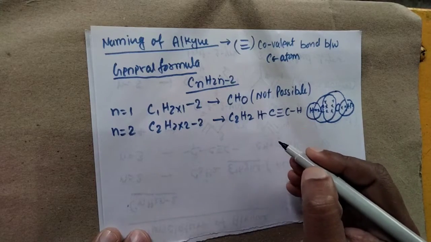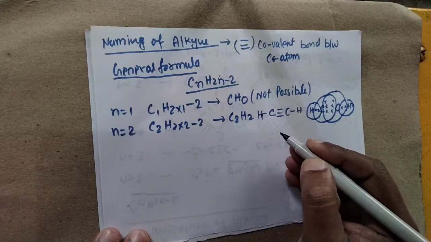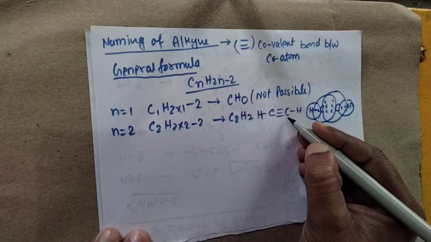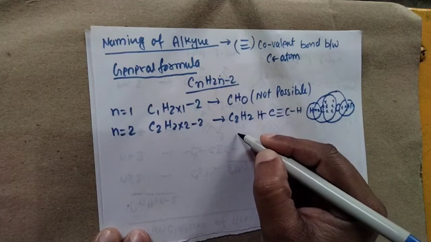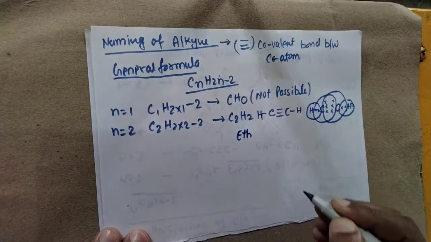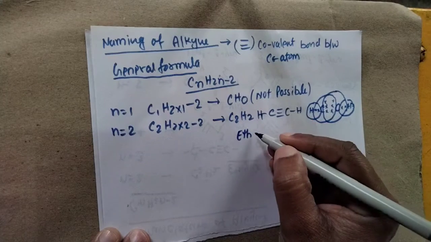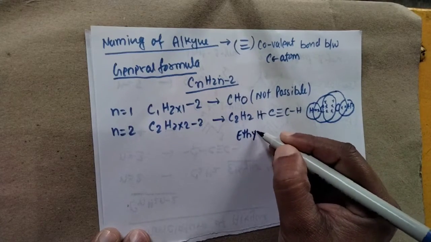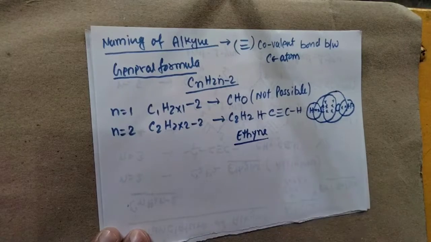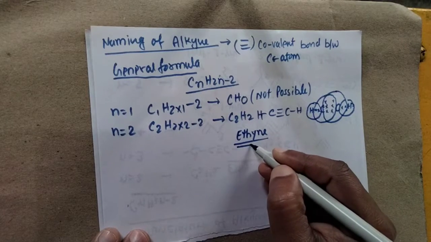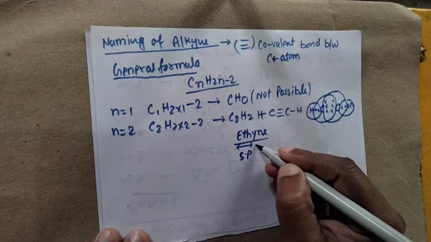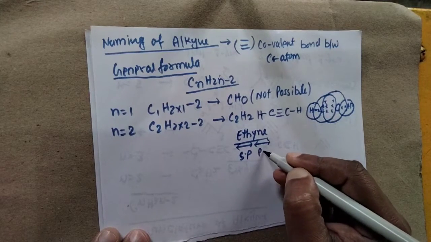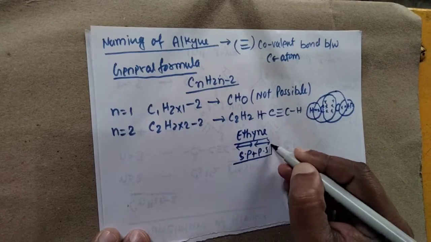Now what is the name of that particular compound? For that purpose we have 2 carbons, and as a secondary prefix we simply say eth, and for a triple covalent bond we simply say what? Ine. So this is the name of the compound, ethyne. Here eth belongs to the secondary prefix and ine belongs to the primary suffix.